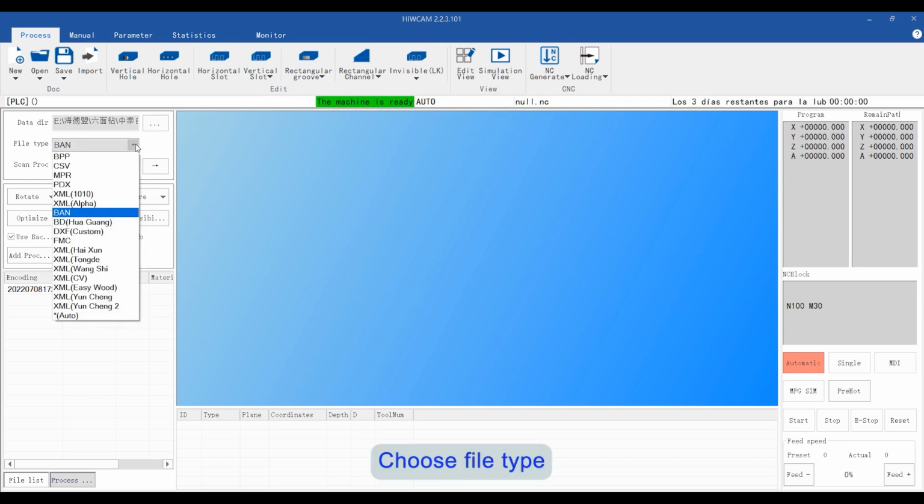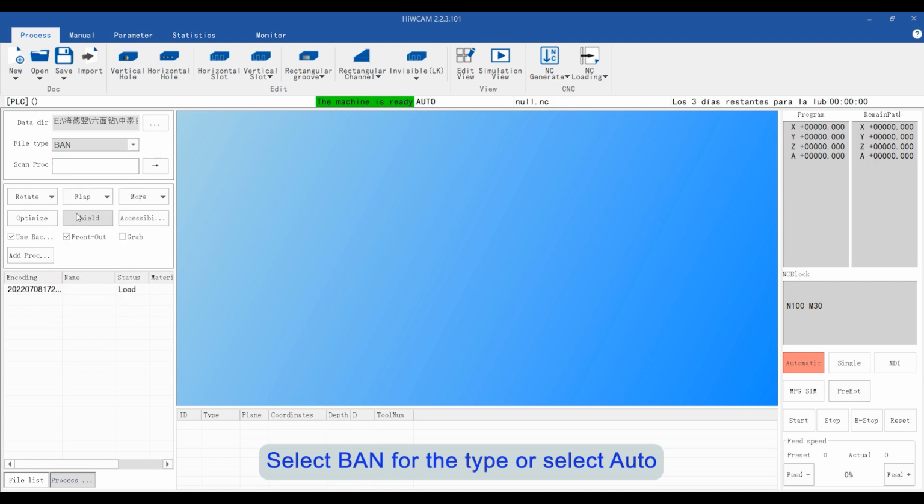Choose File Type. The split data is in BAN file format. Select BAN for the type or select Auto.